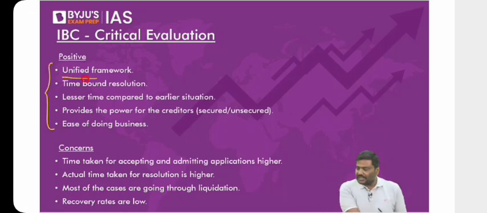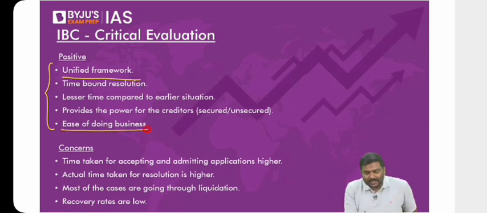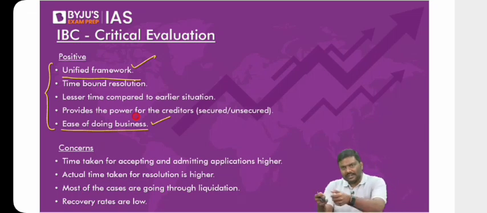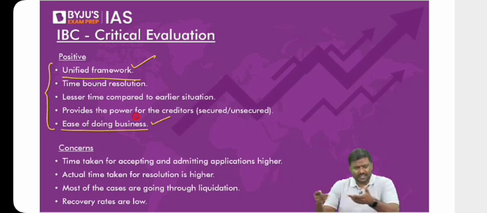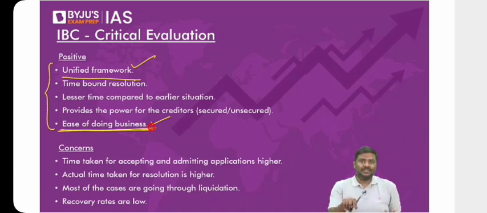One, it is a unified framework. All of you agree? It is a unified framework. It will make it easier to conduct business in India. Any law which will promote easier functioning in India for the corporate sector or private sector, we can put it under ease of doing business. So one, unlike the earlier situation, we have only one framework. Second, with this framework, it will become easier to conduct business. Third, under this framework, we have a time-bound insolvency resolution system in place.